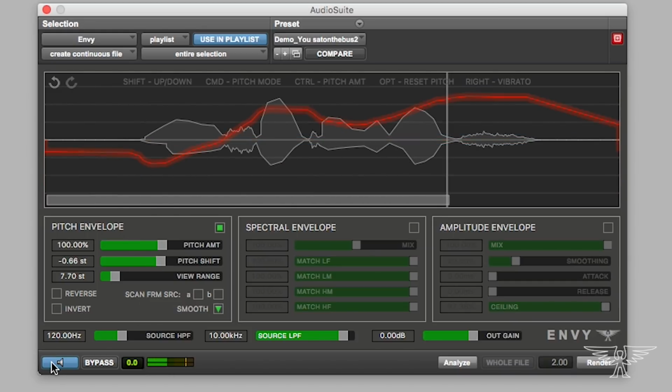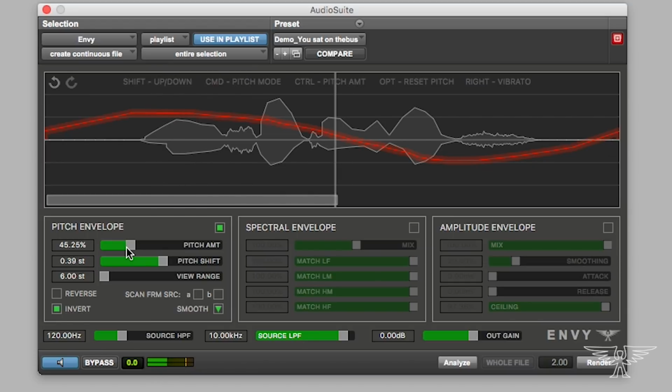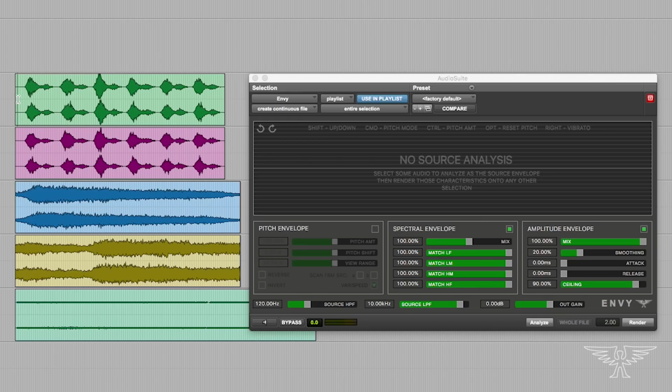"You sat on the bus." "Get off the bus." So here's a good example of using Envy to add scale and size to crowd recordings.